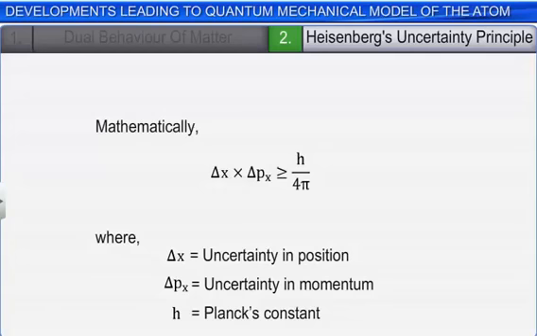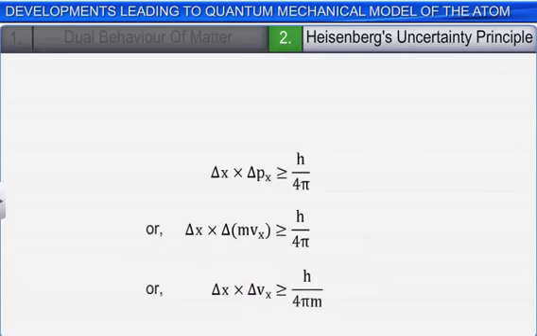Mathematically, Heisenberg's uncertainty principle can be expressed with the equation delta x multiplied by delta px is greater than or equal to h divided by 4 pi, where delta x is the uncertainty in position and delta px is the uncertainty in the momentum of the particle.